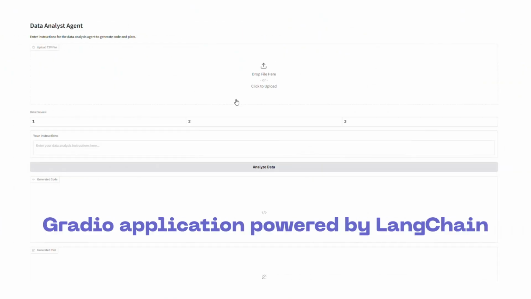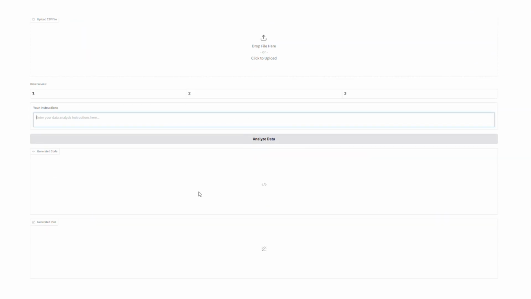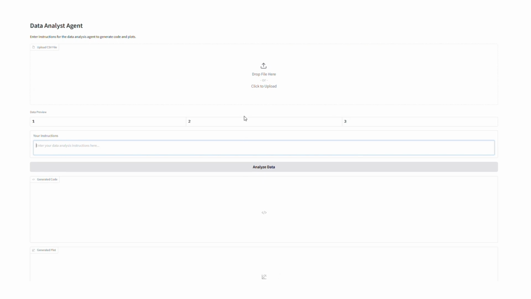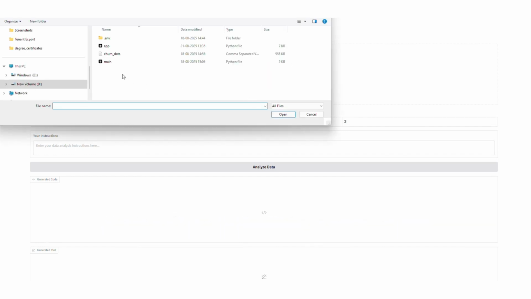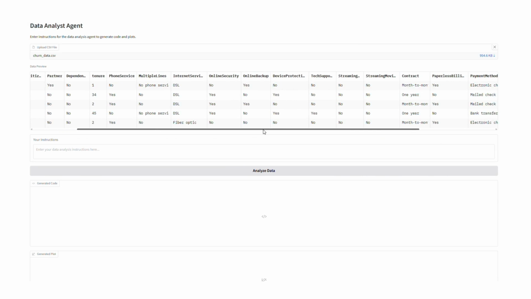Hello and welcome to this demo of our Data Analyst Agent, powered by LangChain. With this application, you can upload datasets, describe your goals in natural language, and instantly receive generated code and visual insights. Let's start by uploading a dataset. For this demonstration, we'll use a churn_data.csv file, a common dataset used in data science to predict customer churn.